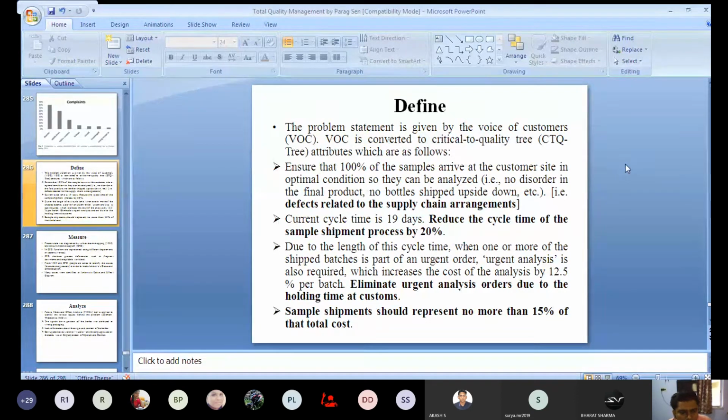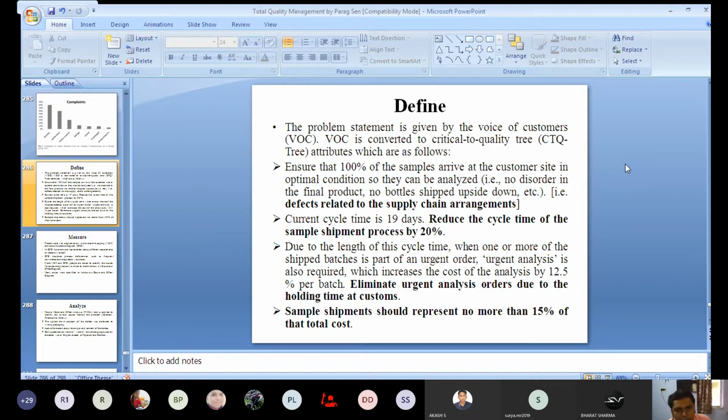We have previously said that at the customs office a lot of time is spent. So we need to minimize the time spent in the customs office to eliminate the requirement of urgent analysis.